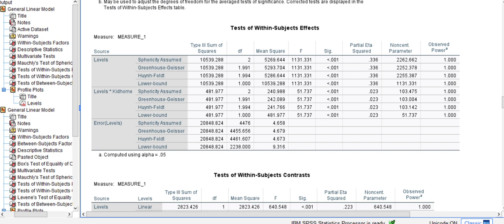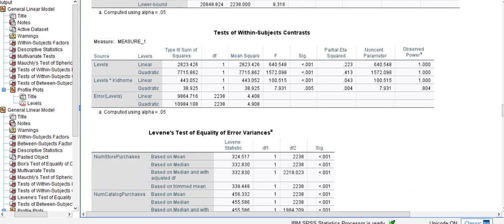shows a significance of less than .001, indicating that kids at home have a significant impact over time on shopping methods. The within subject's contrasts test shows, that's where I found linear and quadratic variability by adding the type 3 sum of squares and the quadratic mean square, and then I divided that sum by the type 3 sum of squares to get 1.088. This can be viewed in the Rovai and associates 2014 text.